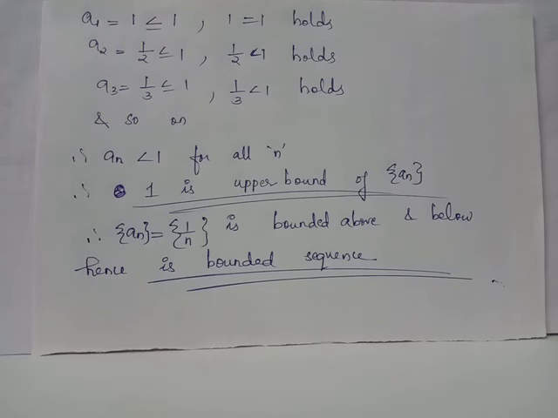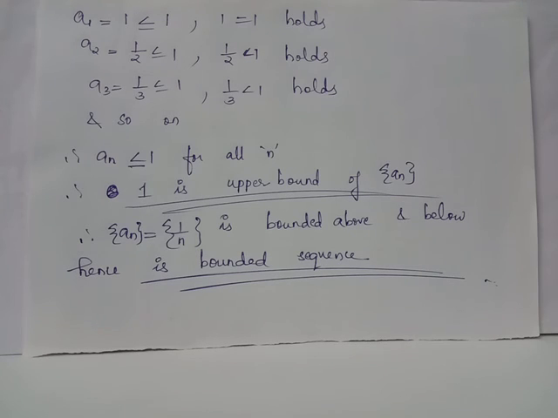Now let us check whether the sequence has an upper bound. The first term 1 is equal to 1, the second term 1 by 2 is strictly less than 1, the third term 1 by 3 is strictly less than 1, and so on. The fourth term, fifth term, sixth term of the sequence 1 by n will be strictly less than 1. From this observation, it's clear that 1 is the real number which is greater than or equal to any of the terms of the sequence 1 by n. Therefore, the real number 1 can be considered as the upper bound for each and every element of the sequence an, which means that 1 is the upper bound for the sequence an, which equals 1 by n.